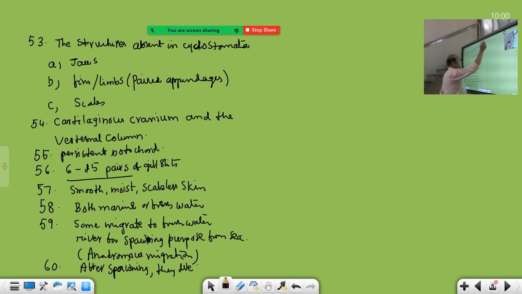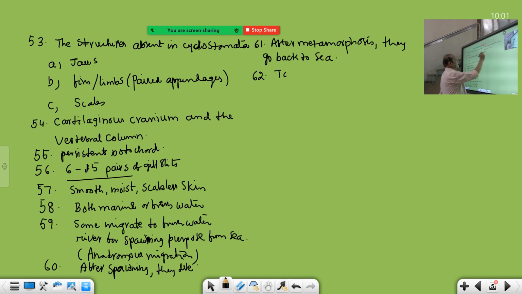And after metamorphosis, this point is noteworthy. After spawning, the eggs are hatched out into larvae. The larvae undergo metamorphosis and again go back to sea, to lead their normal life. So these are the most important points of cyclostomes.